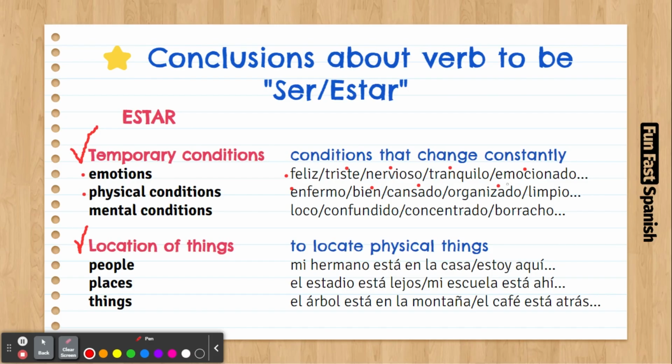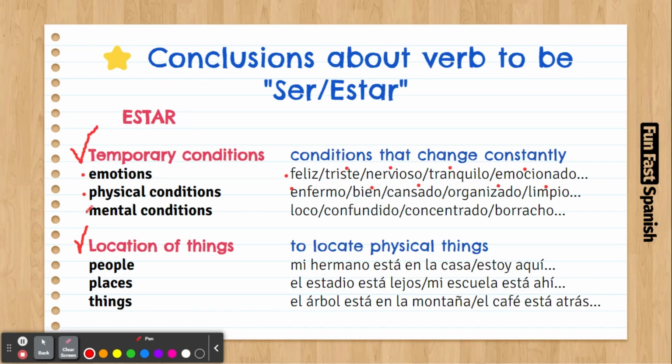These are things that are changing constantly. Sometimes it's clean, sometimes it isn't. But if I say my house is big, it's going to be big all the time. That's different; that's a permanent condition.